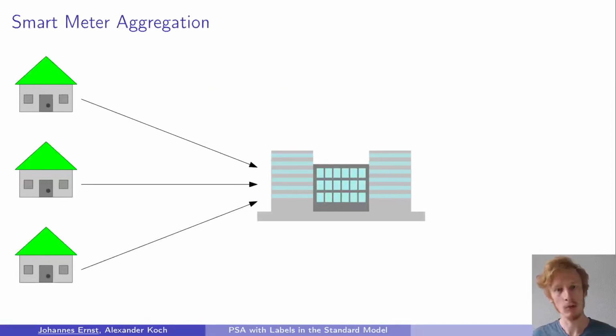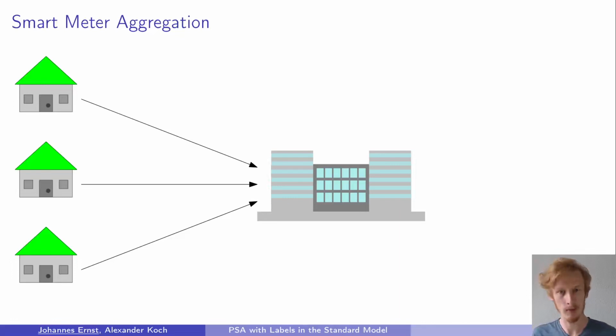Okay, imagine a scenario in which every household has a smart meter installed and the smart meter is capable of sending the current power consumption to the power supplier in regular intervals such as every 15 minutes. The power supplier is interested in these data, for example, to be able to perform better load prediction and load balancing in their networks. However, these data are clearly privacy sensitive because from the variation in the power consumption, one can easily guess the work schedule of the people living in the household or whether they are on holiday or not. And for the power supplier, it is often sufficient to know the total power consumption of all their clients in a certain street or in a certain area.